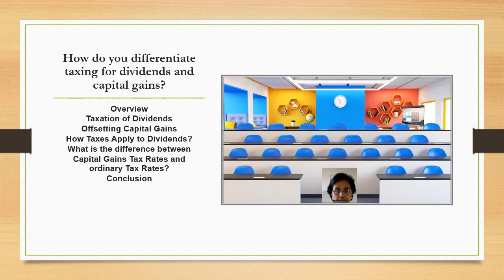How taxes apply to dividends. Regular income tax rates affect ordinary dividends. A capital gains tax rate is applied to qualified dividends. The rate applied depends on a person's filing status and whether their income is under or above the maximum amounts for the rate. What is the difference between capital gains tax rates and ordinary tax rates?